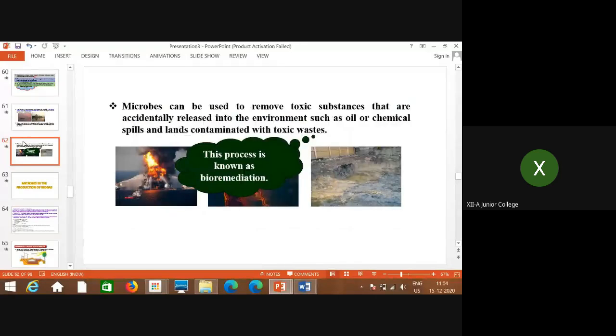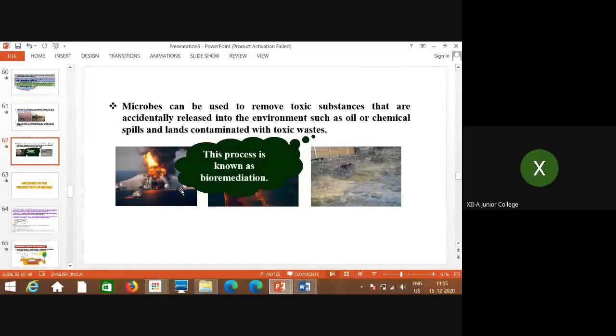One more thing that everybody knows is bioremediation. What is that process? Microbes can be used to remove toxic substances that are accidentally released into the environment, such as oil or chemical spills and lands contaminated with toxic waste. Generally in the oceans, oil sometimes accidentally gets mixed in the water.